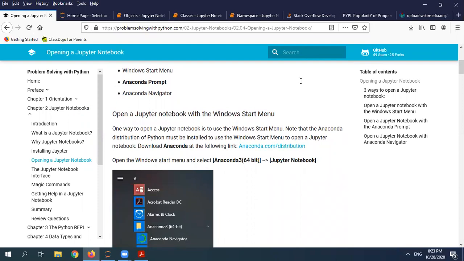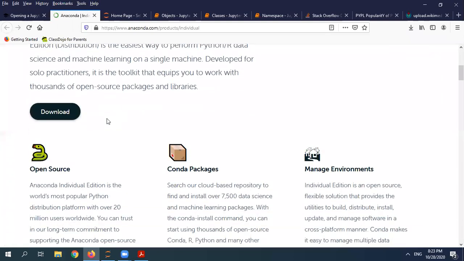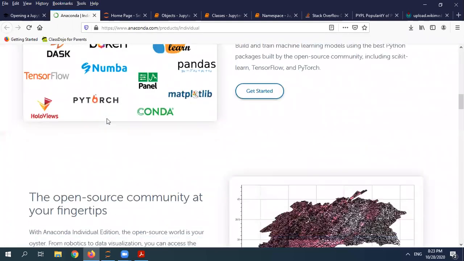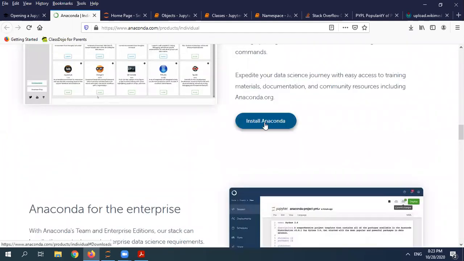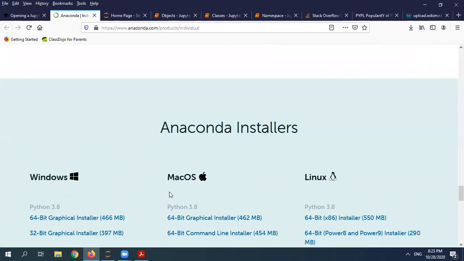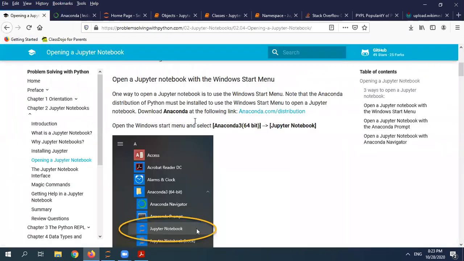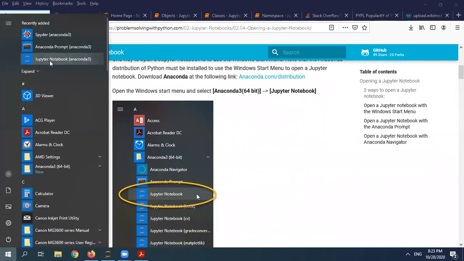It will provide the installer based on your environment. You can install Anaconda, whether it's Windows, Mac OS or Linux, and after installing, you will be provided with your Jupyter notebook.